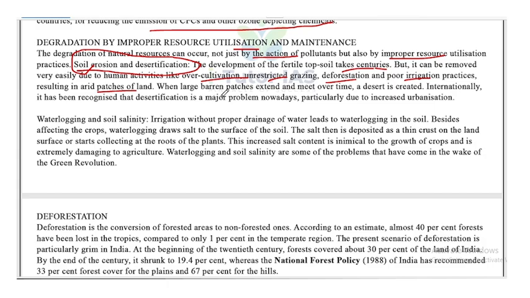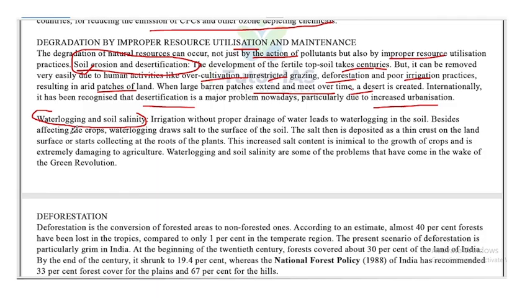Where large barren patches extend and meet over time, a desert is created. Internationally, it has been recognized that desertification is a major problem nowadays, particularly due to increased urbanization. Waterlogging and salinity. Irrigation without proper drainage of water leads to waterlogging in the soil.